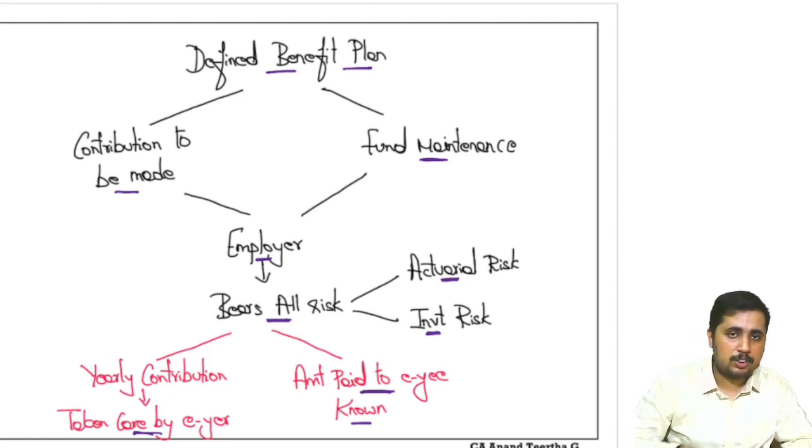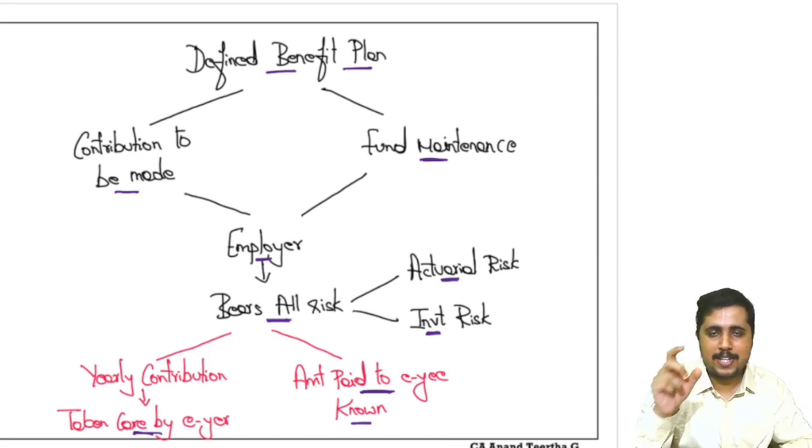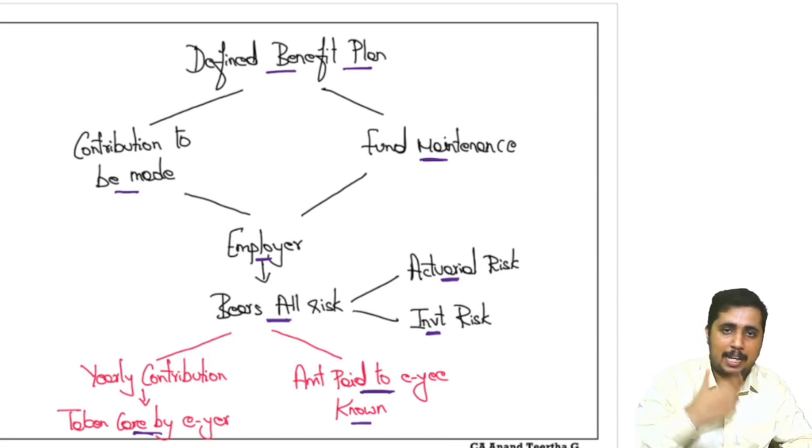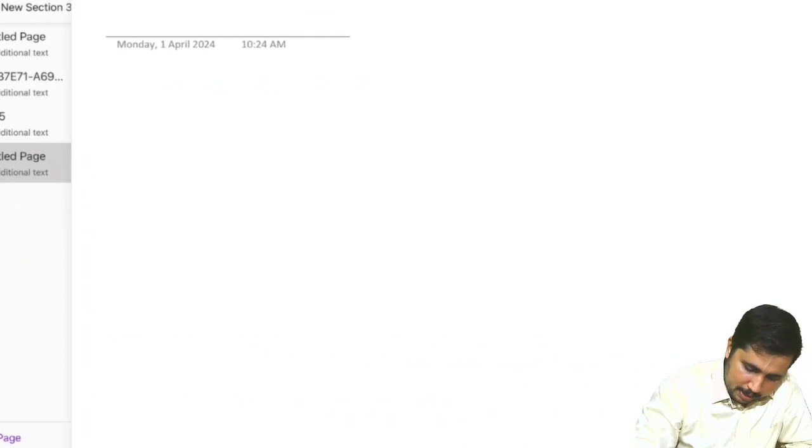Whereby the fund is also with us, which means there is an obligation for me to pay in the future because I am only maintaining it. I am supposed to pay the employee, which means there is a liability involved over there. Then even an asset will also come, which I will explain. So all this maintenance has to be made by the employer himself. Okay, this is the requirement of a defined benefit plan. Now let us take some time and learn some factors so that it becomes easy for us to apply that in the standard. So I will take one example in this regard.